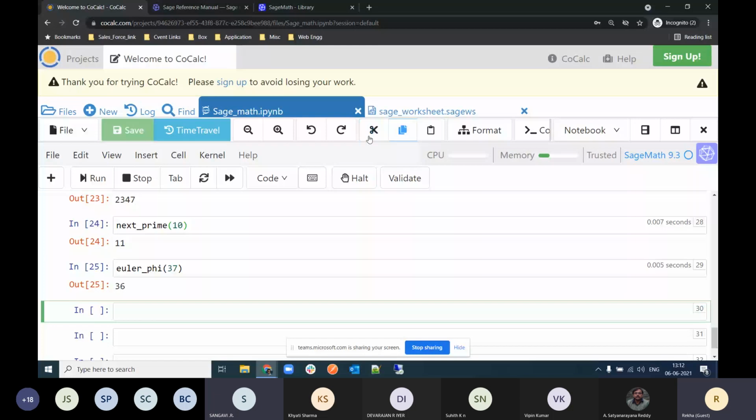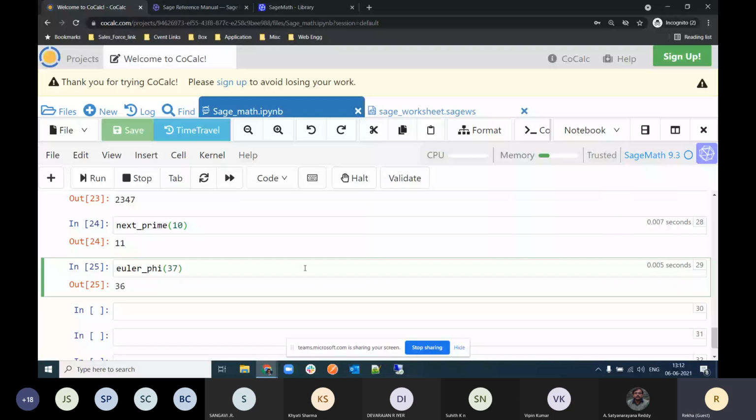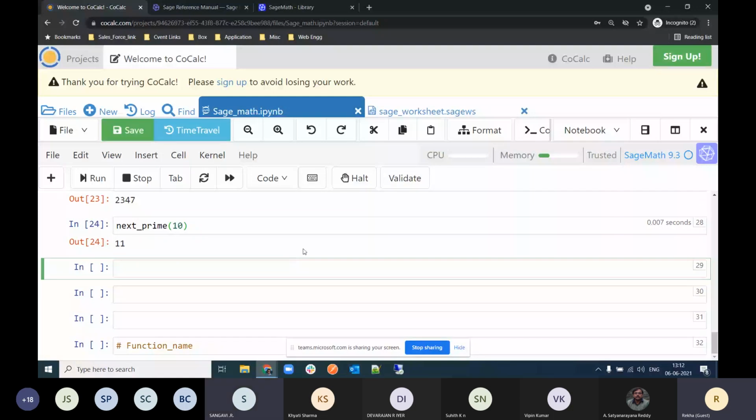Click over the cell you want to delete, and after that just press cut selected. It automatically cuts that cell. Okay, thank you.